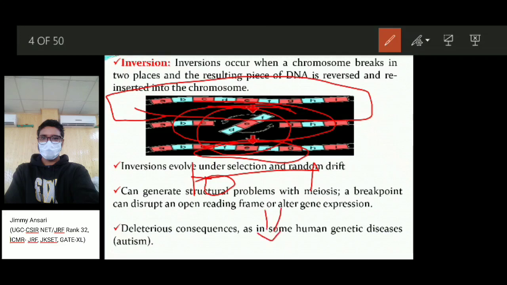For example, if there is an initiation sequence and an ending sequence, it will break the gene order also. Deletion has consequences in some human genetic diseases: if a deletion occurs in an organism, it can cause diseases, autism being an example.